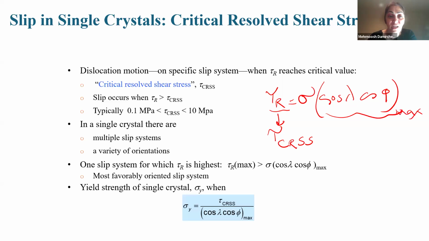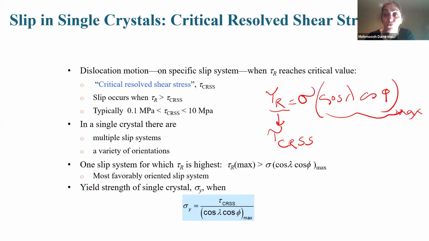What is the amount of that? This critical resolved shear stress is between 0.1 megapascals and 10 megapascals. It means that this occurs where the resolved shear stress is the maximum, or cosine lambda cosine phi is maximum.